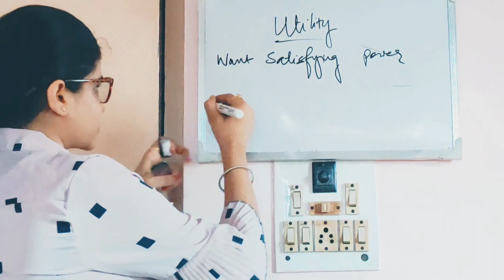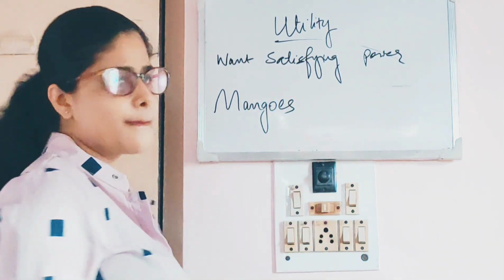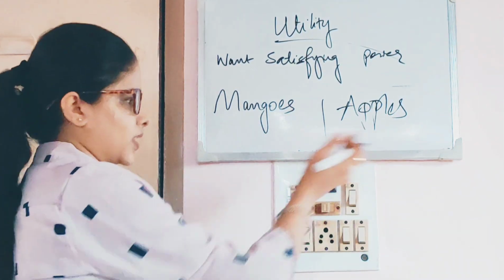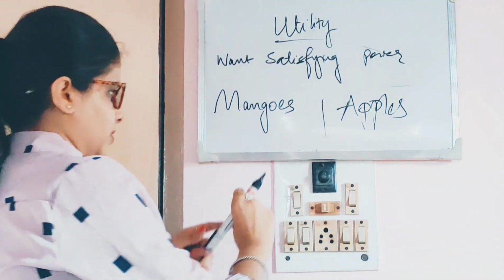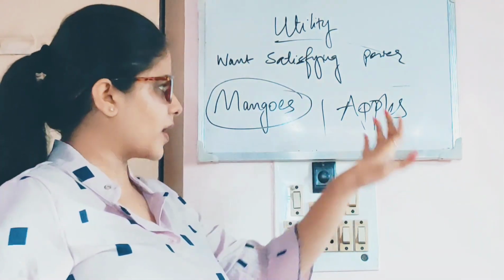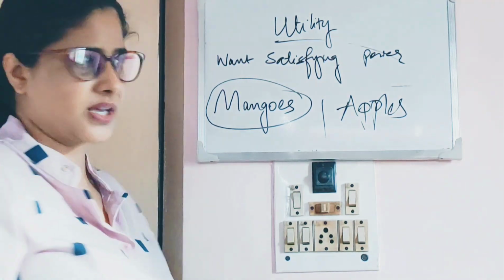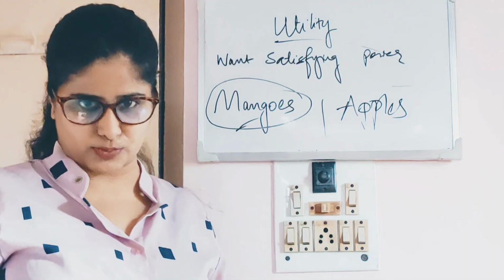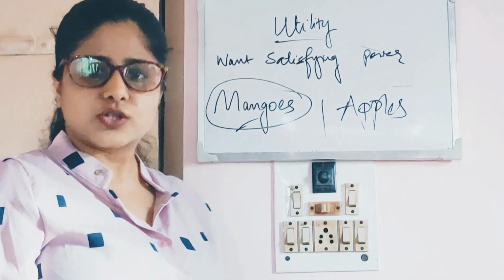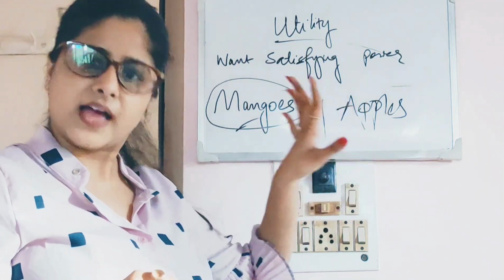Example. So let me give an example. I am craving mangoes, or I like mangoes. I have mangoes as well as apples. I have both the things. Now I eat both. But I actually love mangoes more. So what do you think, on having mangoes and having apples, which will give me more satisfaction, which will be more satisfying for me? Of course it will be mangoes because I love mangoes more. So in this situation, mangoes will have more utility than apples. Clear? So here we can say that the utility or want satisfying power of mangoes was more than that of apples.